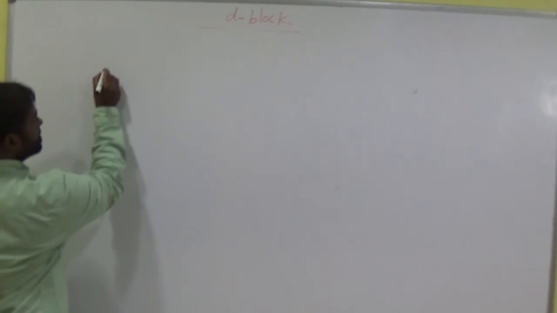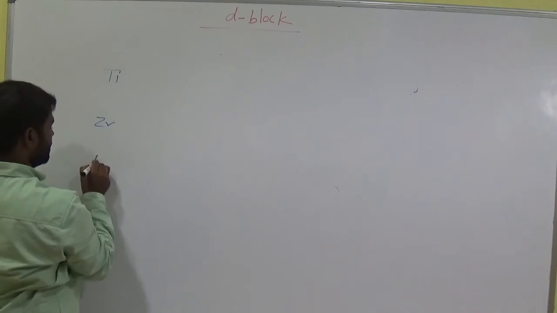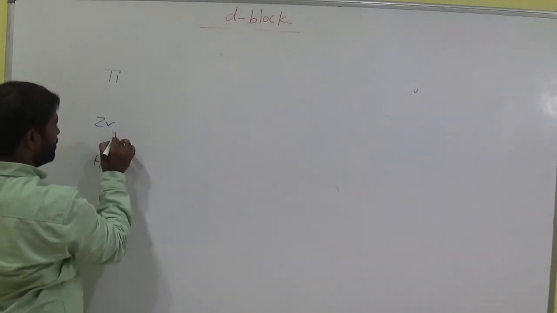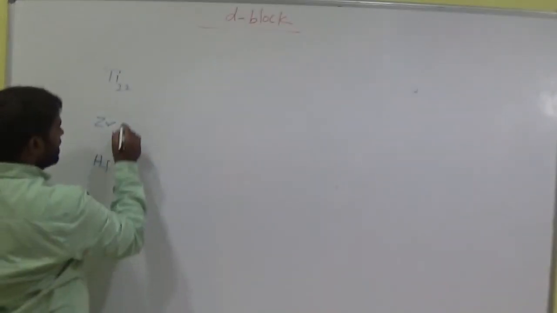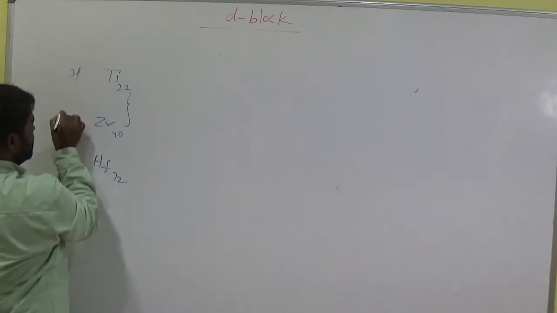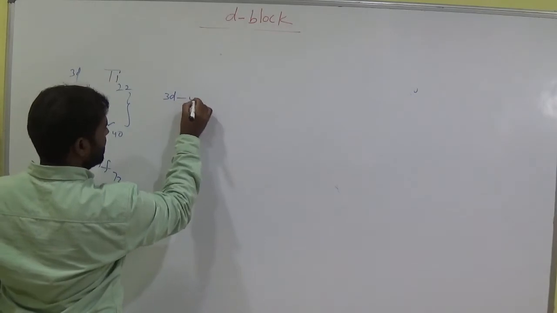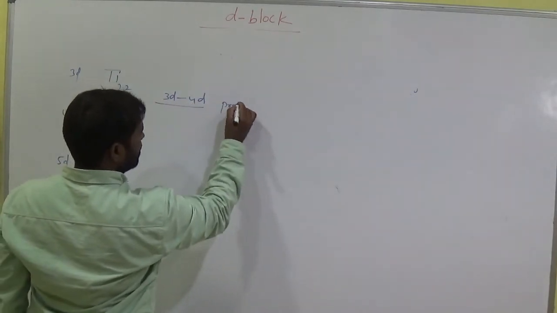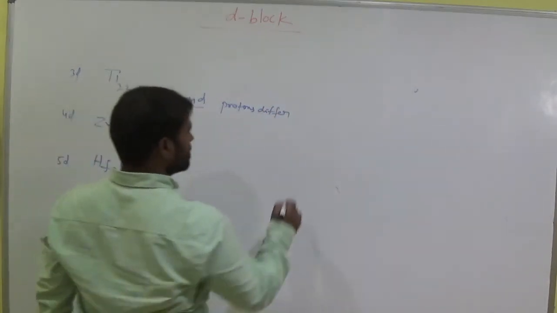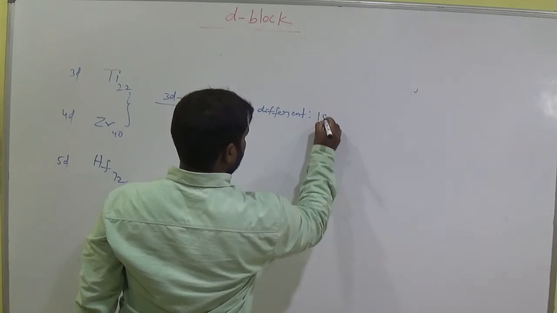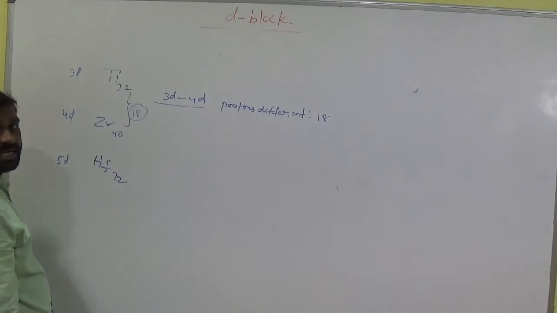And if you observe one more thing here, titanium, zirconium and hafnium, atomic numbers 22, 40 and 72. Here, titanium is 3d, then 4d and 5d. From 3d to 4d, how many protons are different? Protons are present in the nucleus. 18 protons are different. Protons are positively charged species which are present at the nucleus of the atom.